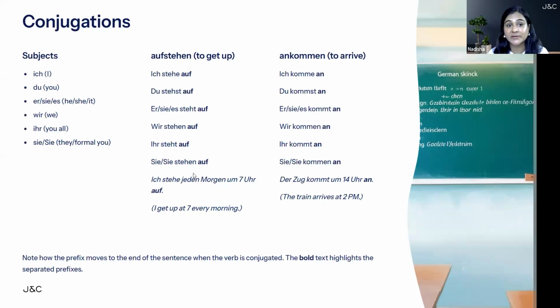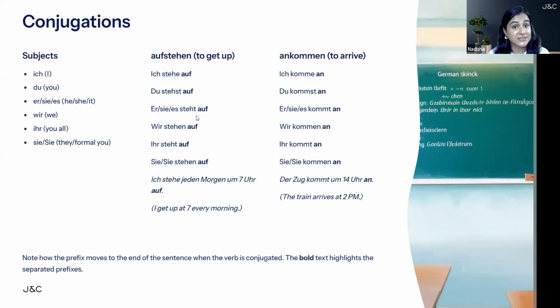So how will we conjugate the Trennbare verb? Here, the bold text is the prefix which is moving to the back. So we will conjugate it like this. Since ich takes E ending, it will be ich stehe and auf will move to the back. Du stehst, auf goes at the back.